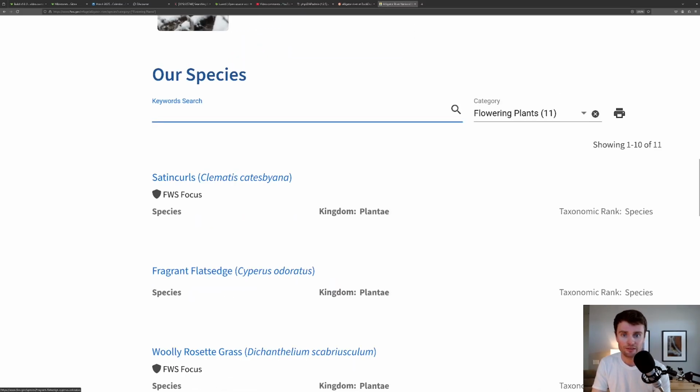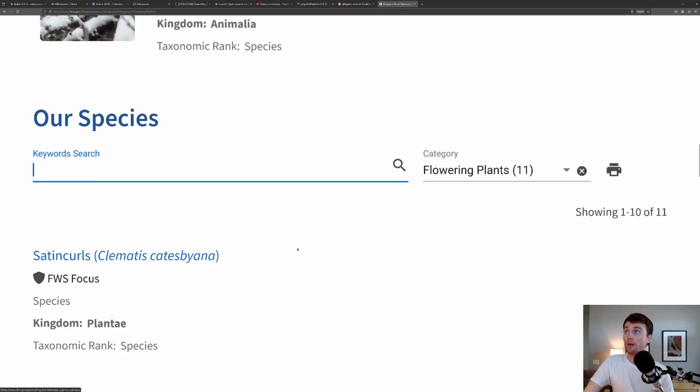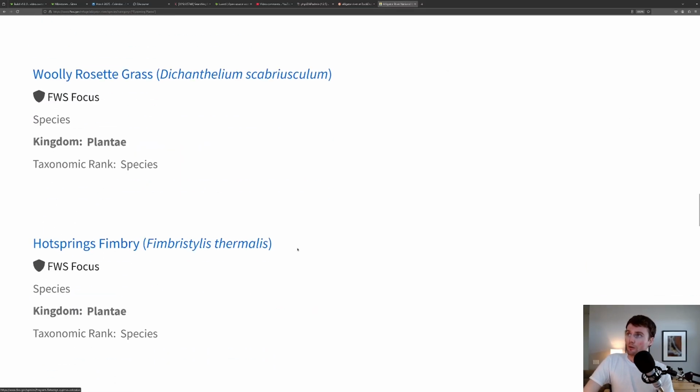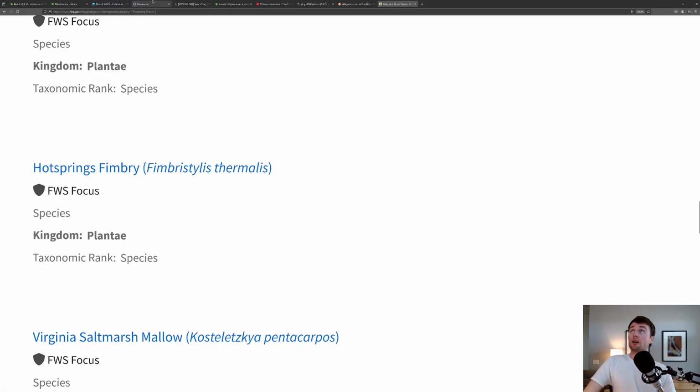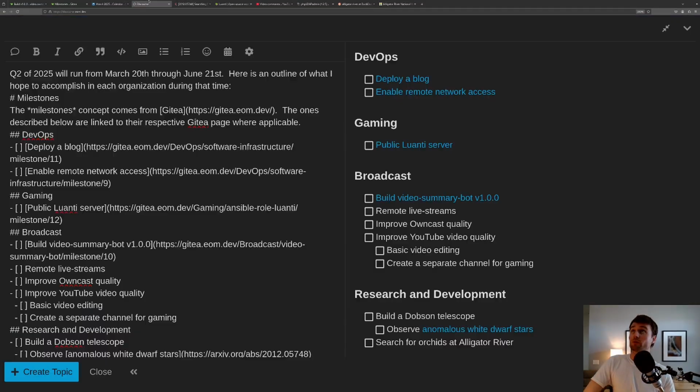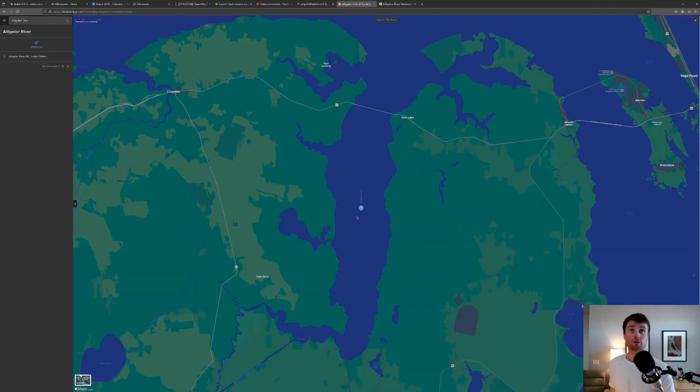Anyway, I need to make these things bigger. You guys really can't see anything. Point being, we can go to Alligator River, assuming that we have done these things here. Let's take a step back. If we enable remote network access using a VPN and this rugged tablet, I suppose we don't actually need a video game server to do any of this, but then we should be able to broadcast a live stream from Alligator River, from out here.